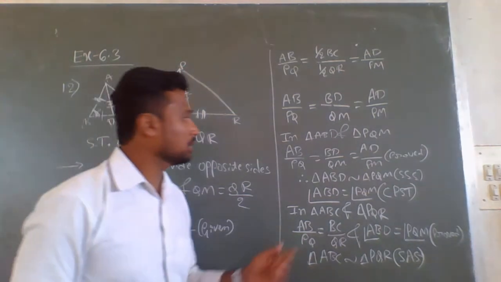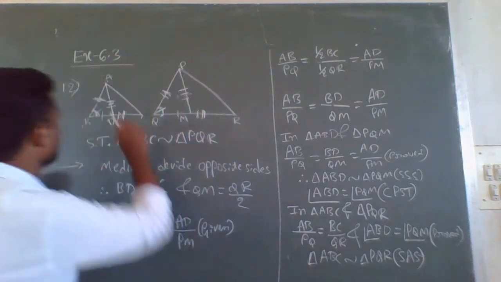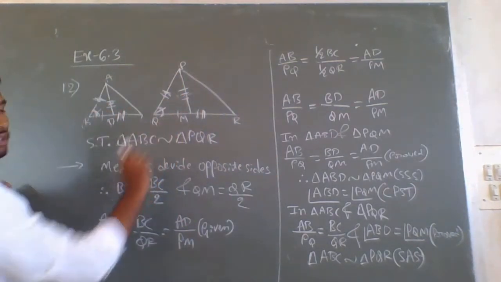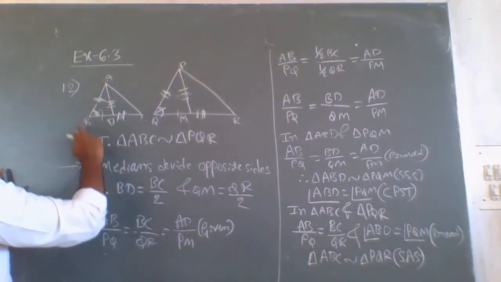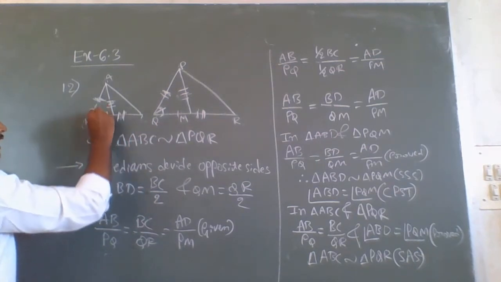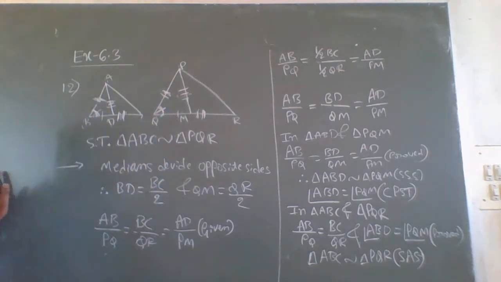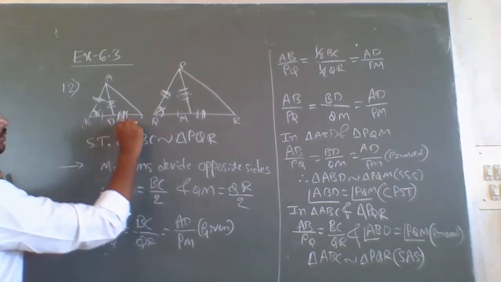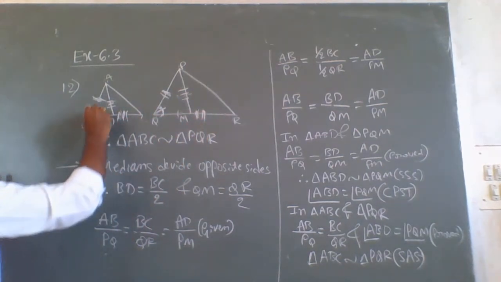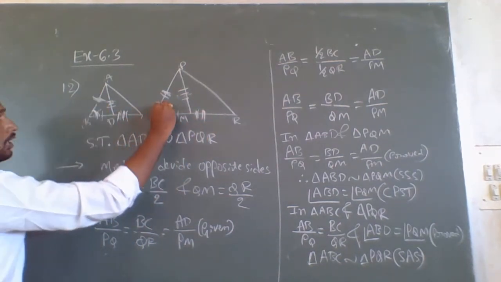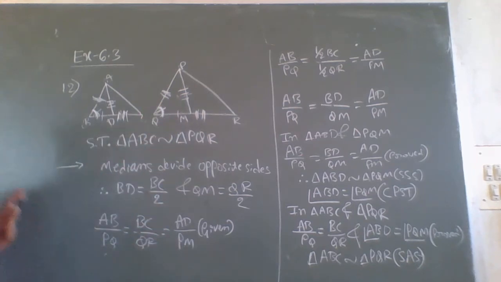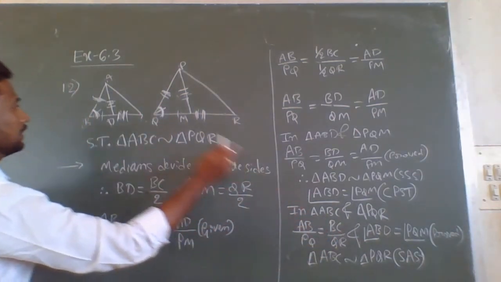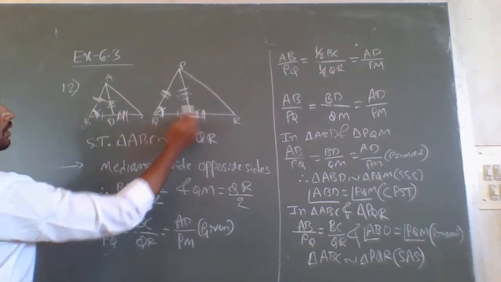Why do we have to prove ABD is similar to PQM? Because by using this we can prove that angle B is equal to angle Q. In the first step they have given that these two sides are proportional. If we prove these two angles are equal, then we can say by side angle side that these two triangles are similar.